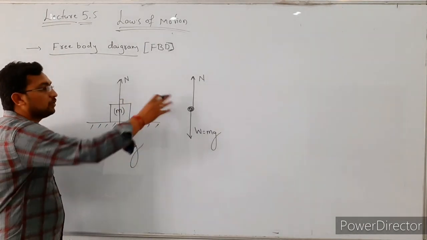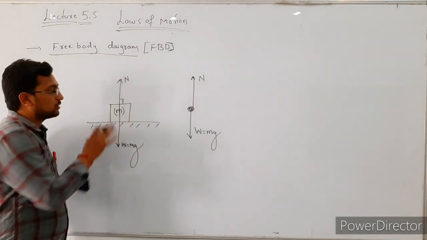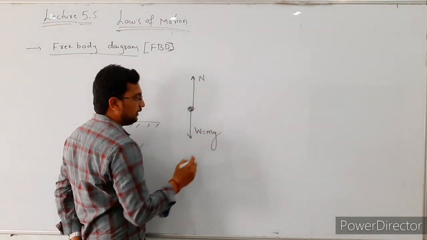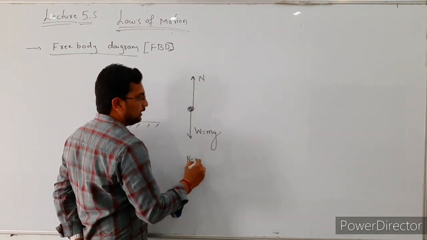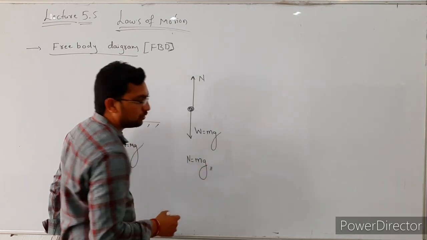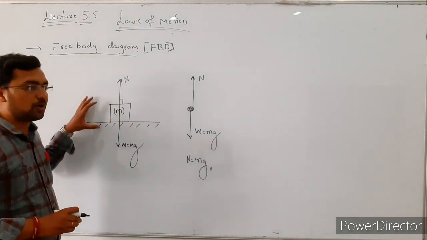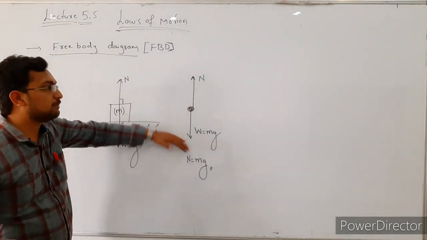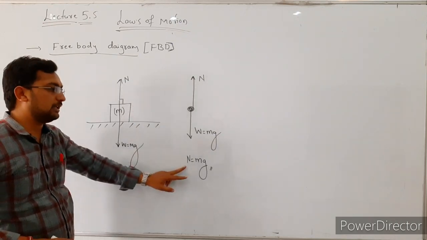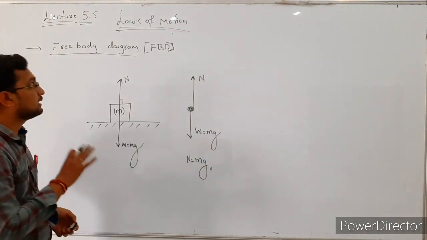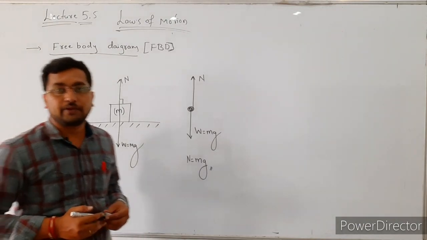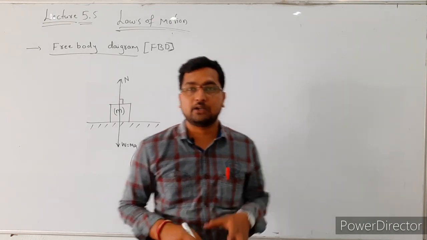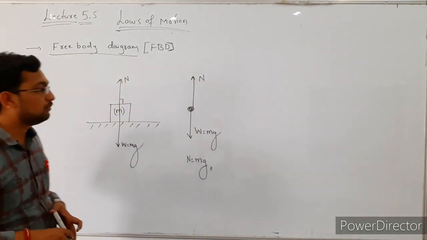So these two forces are acting on this body. Since this body is at rest, the normal reaction is balanced by the weight of the body, that is, N is equal to m into g. So this is about the free body diagram: the graphical representation of various forces acting on that body.